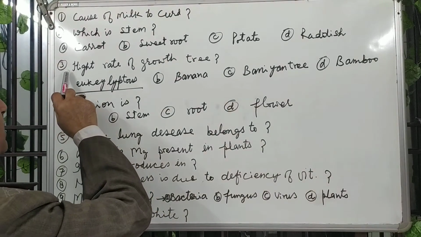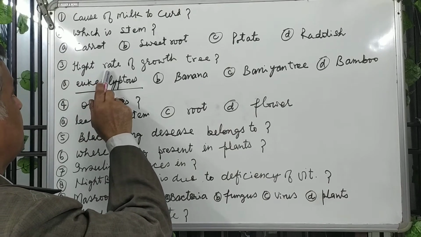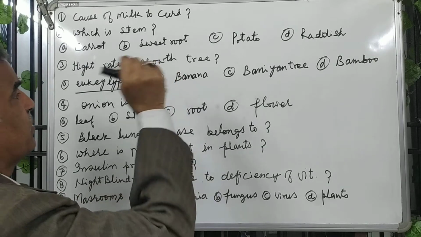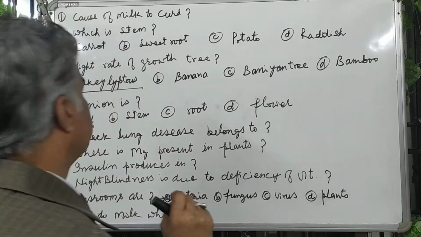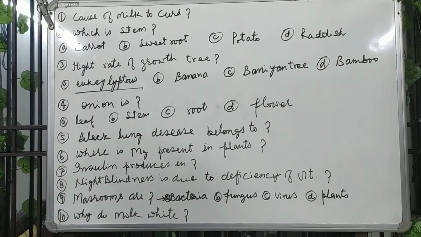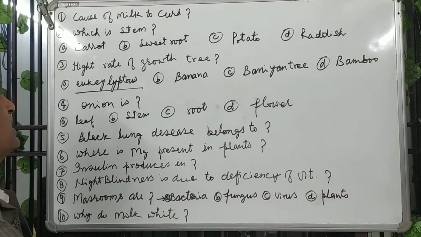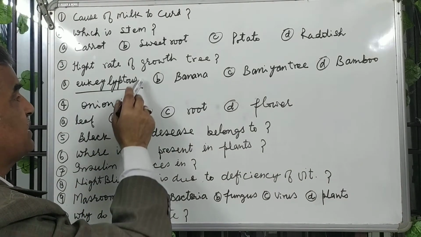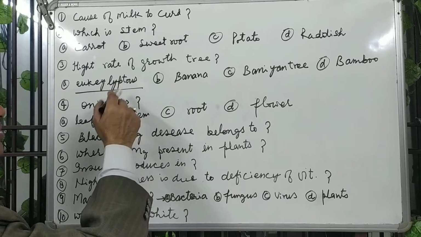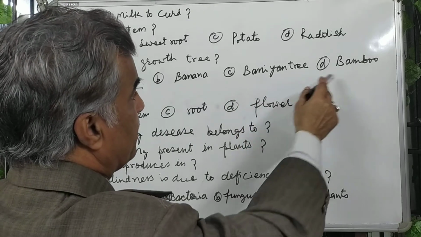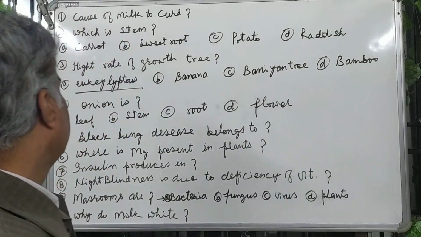Next is question number 3, high rate of growth. This is a high rate of growth tree, so you have to tell the name of the tree whose rate of height growth is maximum. Eucalyptus, the spelling may be incorrect, you will correct it, and banana, banyan tree, or bamboo.